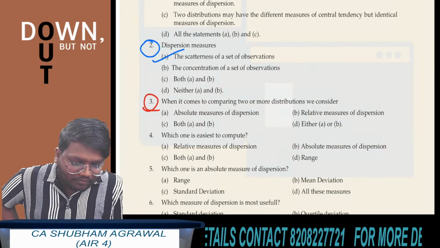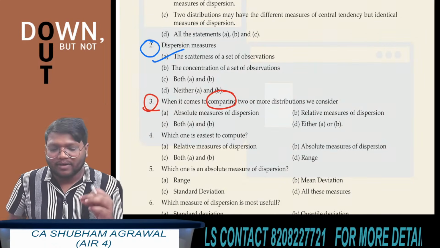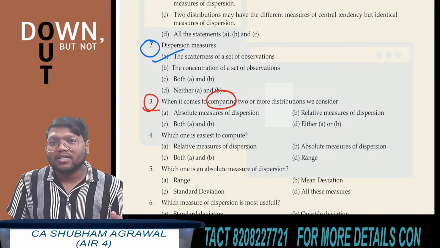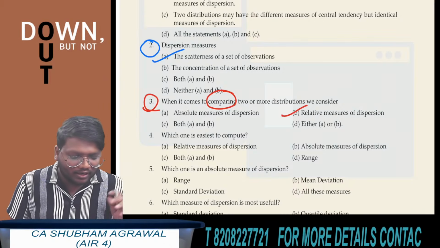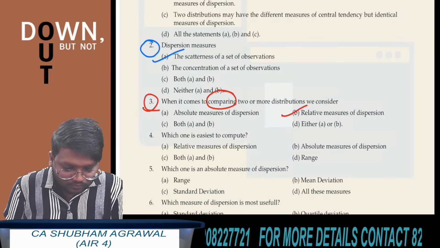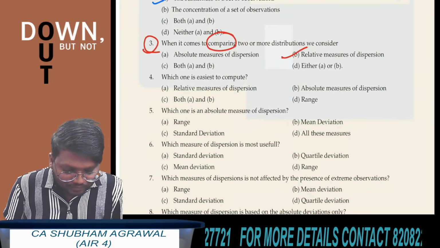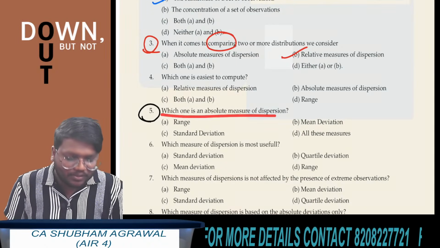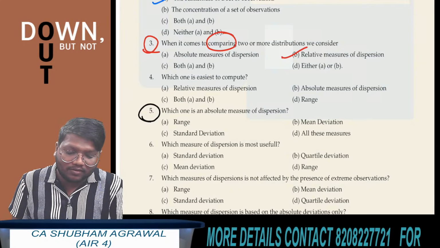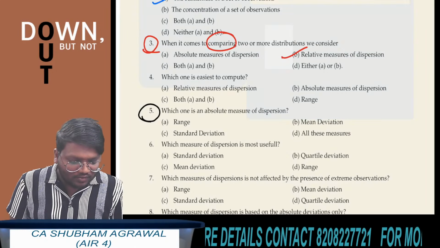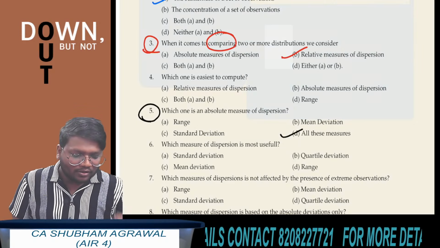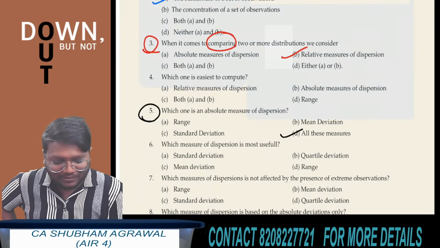Okay, if you see this word comparing, whenever we have to compare two or more distributions, what will we use? Relative measure of dispersion. Which option is correct here? Option B. Now, question number 5. Which one is an absolute measure of dispersion? Range is an absolute measure of dispersion, mean deviation is also an absolute measure of dispersion, standard deviation is also an absolute measure of dispersion. Which option do you have to choose? Option D, all of these.